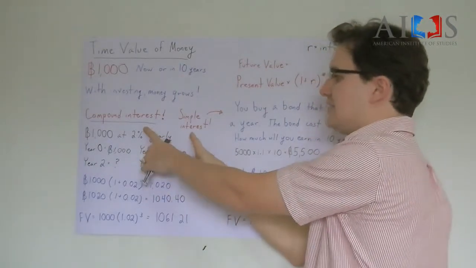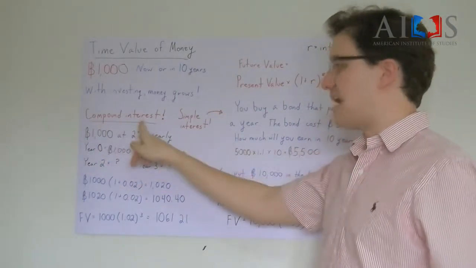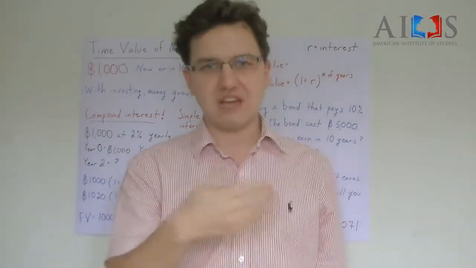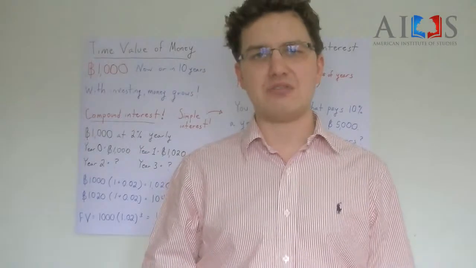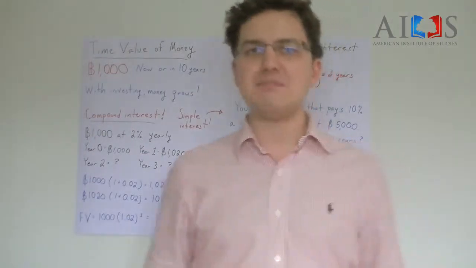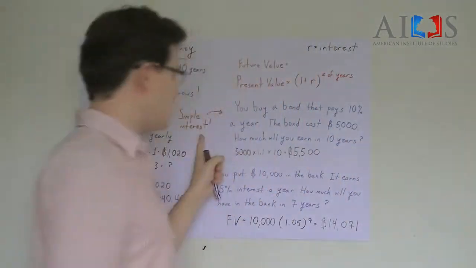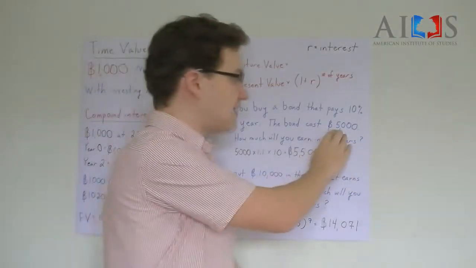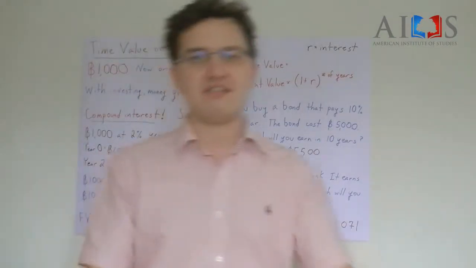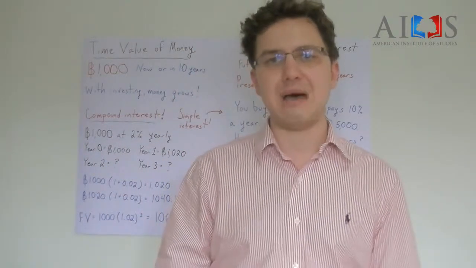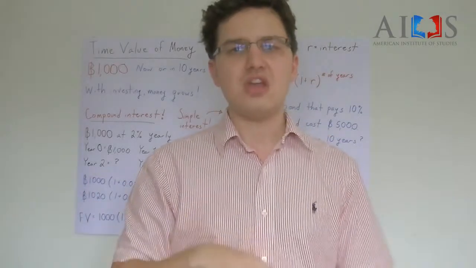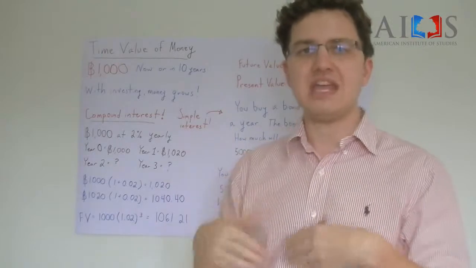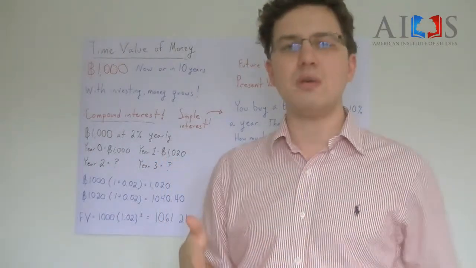And there's two kinds of interest. We have compound interest and simple interest. Most of business uses compound interest, but let me explain both types. Simple interest is when you just take an amount of money, like 5,000 baht, and say you get 5% on 5,000 baht every year. Your money doesn't grow, you just continue to get 5%. It doesn't get added to the new amount.